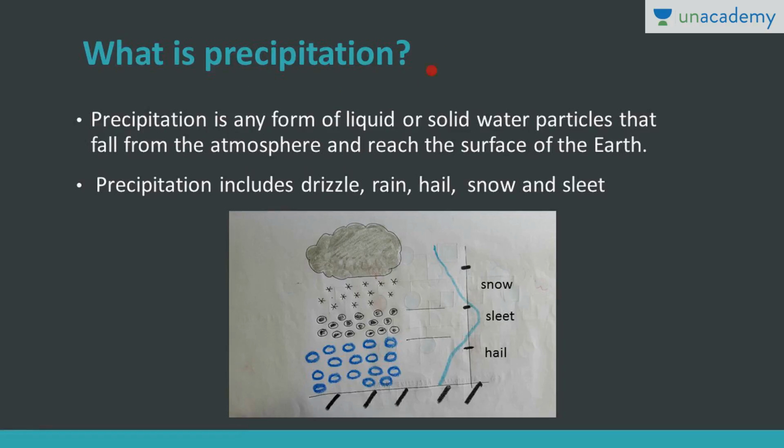Now, what is precipitation? Precipitation is any form of liquid or solid water particles. Remember, it is liquid or solid water particles that fall from the atmosphere and reach the surface of Earth. It may be in the form of drizzle, rainfall, hailstones, snow, and sleet. We'll discuss each in detail.